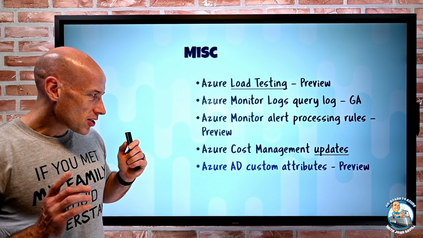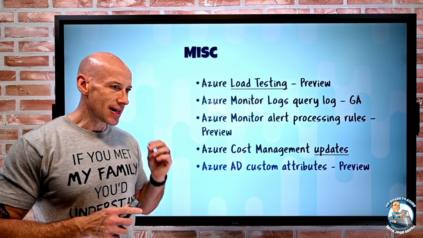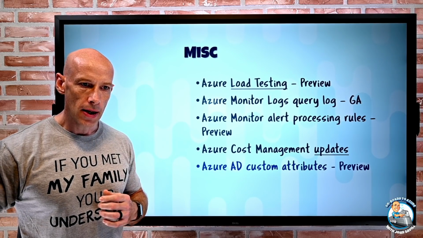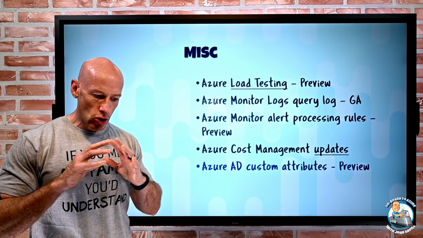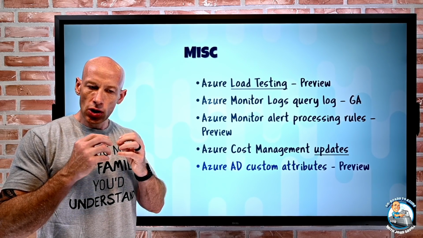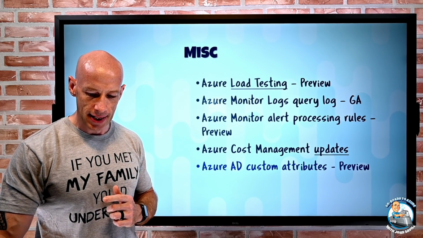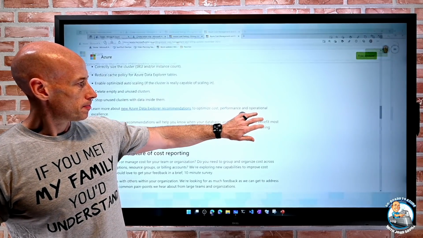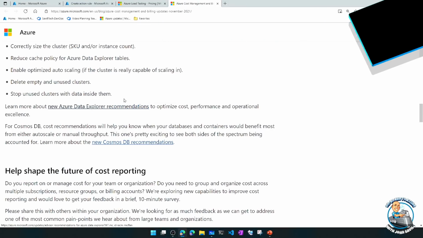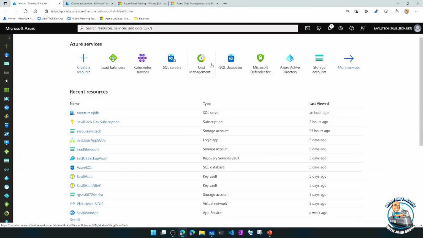Moving on. So Azure AD now has custom attributes in preview. This is the idea: I can create these new attribute sets with certain attributes that I can set values to. This is probably easier to understand. So if we go and look, and this is actually really exciting. You might say, why is it really exciting?